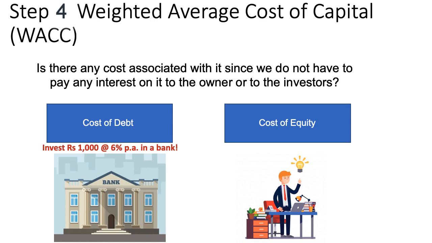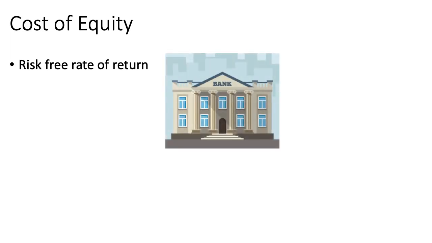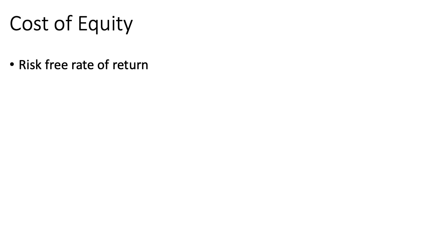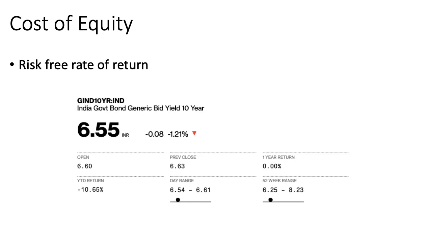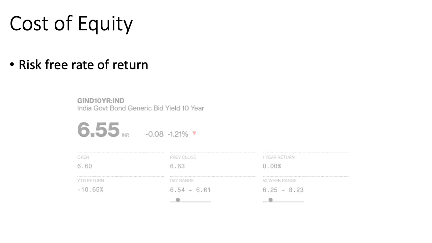If we were to represent this mathematically, there are three components to cost of equity. First is risk-free rate of return. Instead of investing in this business, had the investor invested the money into fixed deposit or government bond where there is virtually no risk of losing, there would have been certain return the investor would have got which he or she is foregoing by investing in this business. This rate of return is referred to as risk-free rate of return. Usually the yield of a 10-year government bond is taken as a proxy for the risk-free rate.